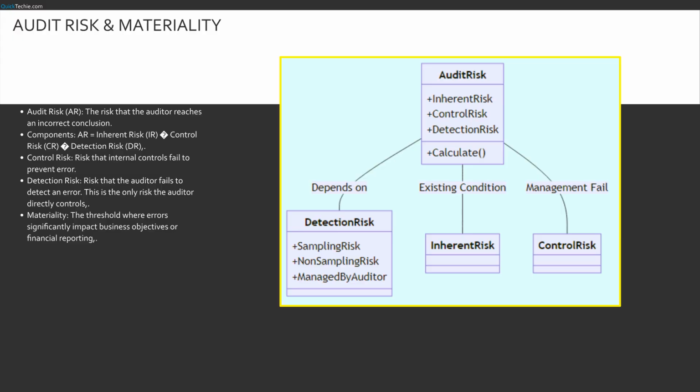We also must define materiality. What level of error matters? In IS auditing, a material error might be a security breach, not just a dollar amount.